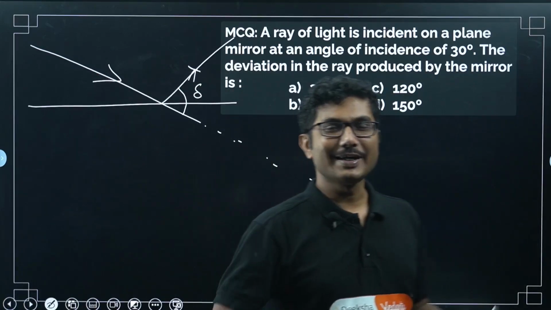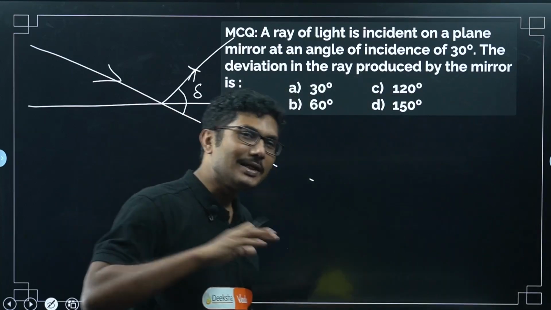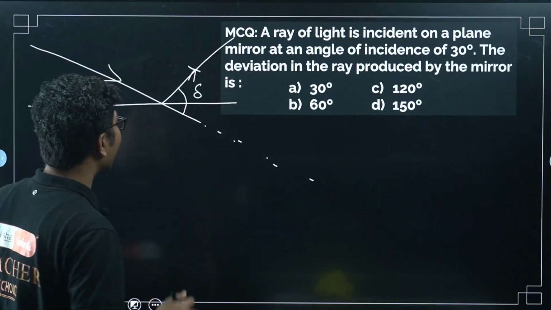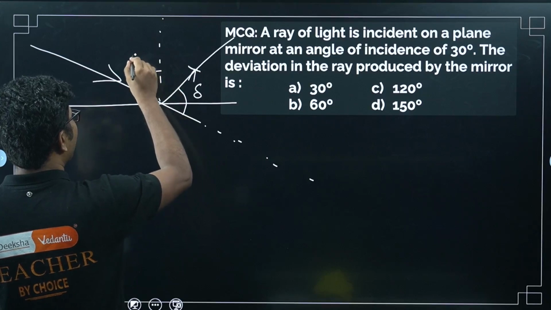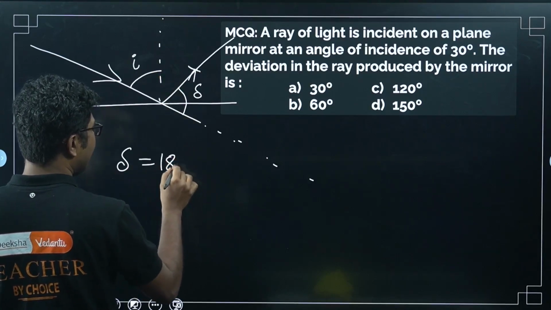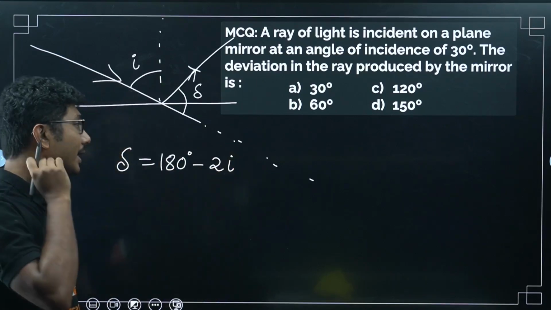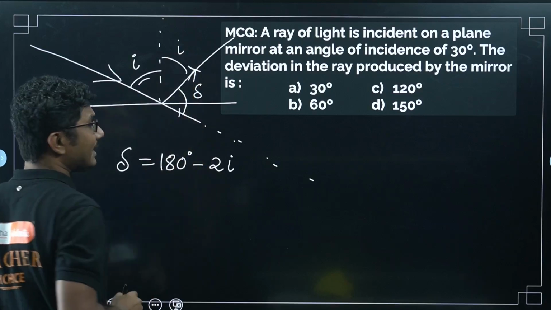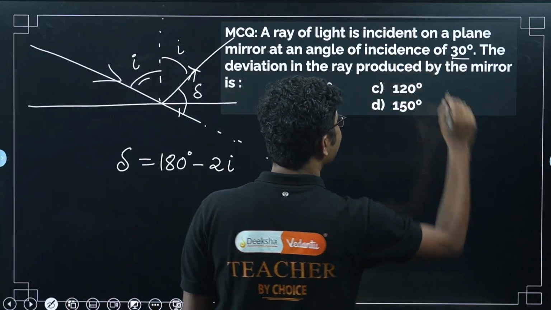But if you deviate from watching physics to watch some songs, then that is a complete deviation, right? So the angle of deviation is this angle, and if the angle of incidence is I, then the angle of deviation is given by 180 degrees minus 2I. Now this angle is I, this angle is I, and the total angle is 180 degrees, so it is 180 degrees minus 2I. Here the angle of incidence is given as 30 degrees.